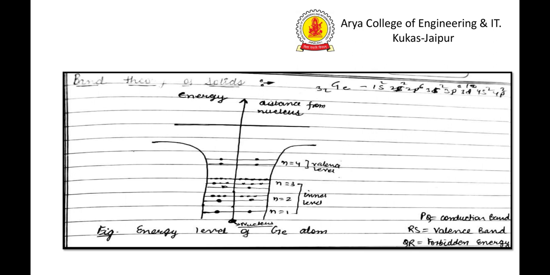As we know, the inner electrons are attracted to the nucleus with high intensity. These electrons are called bound electrons. n equal to 1, 2 and 3 hold the bound electrons, and n equal to 4 holds the valence electrons, because due to the shielding effect the force of attraction is less on the electrons situated in the valence level.